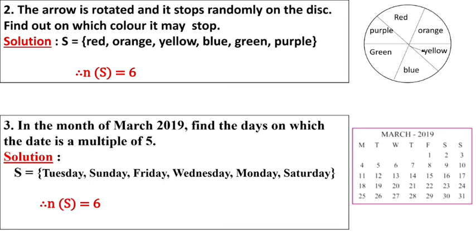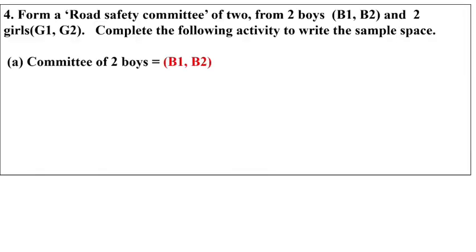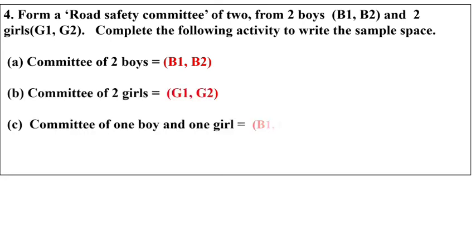The fourth one is given. Form a road safety committee of 2 from 2 boys B1, B2 and 2 girls G1, G2. Complete the following activity to write the sample space. Committee of 2 boys means B1, B2 will come. Committee of 2 girls means G1, G2 will come. So here it is given a committee of 1 boy and 1 girl. So B1, G1, B1, G2 will come. And B2, G1 will come, B2, G2 will come. So here a committee of 1 boy, 1 girl is formed.